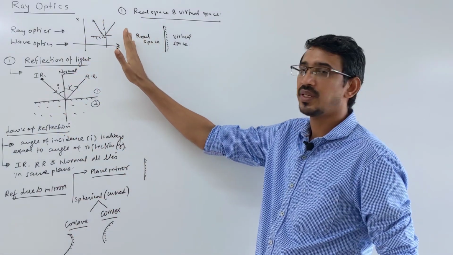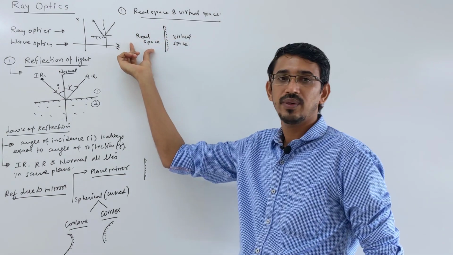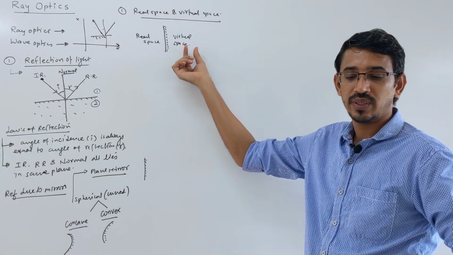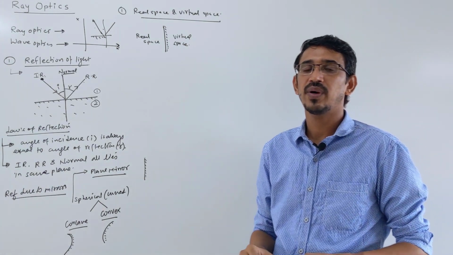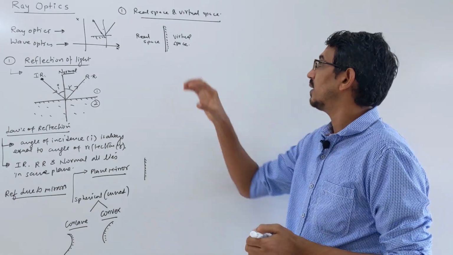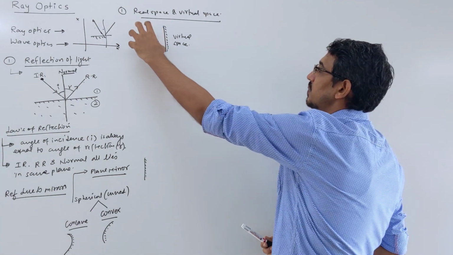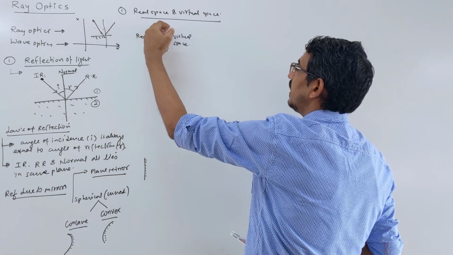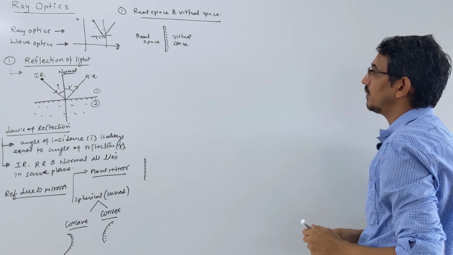This is the plain side of the mirror, this is the back side, and this is the polished side. So this is called the real world, and this is your virtual world. Who defines the real world or virtual world? It is defined by your rays, the reflected rays. In this space, when some light comes, it will reflect back into it, so it's called real space, and this is only virtual.